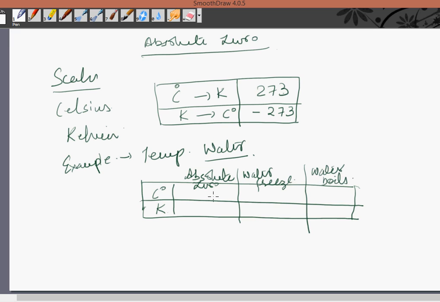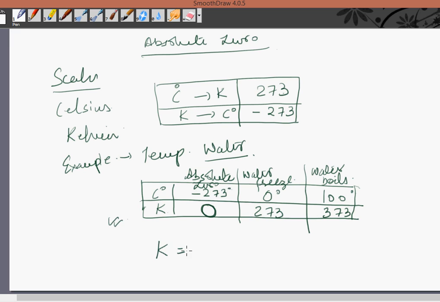So what happens when the water freezes at 0 and boils at 100? What is the corresponding temperature on the Kelvin scale? That is 273 and here it is 373. Now here the Kelvin scale starts with 0, that is absolute zero, and here it's minus 273 degrees centigrade. With this example you can understand the relation.